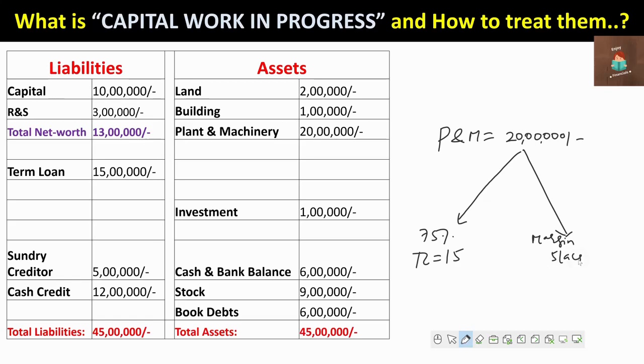Margin how much? 5 lakhs, and term loan how much? 15 lakhs. Suppose the bank has disbursed a term loan of 15 lakh rupees. This is term loan 1 and this is term loan 2. Term loan 1 is already existing and this is the fresh loan.